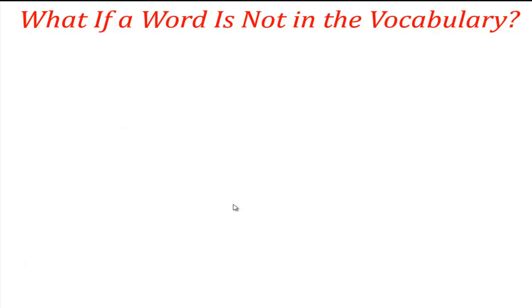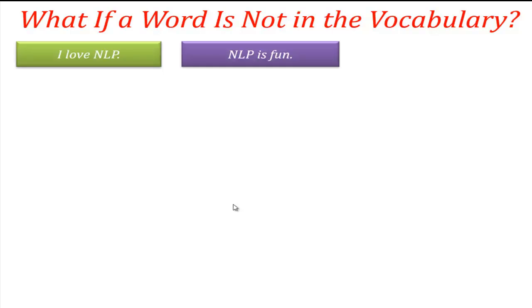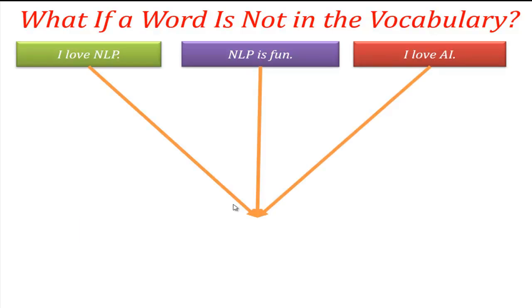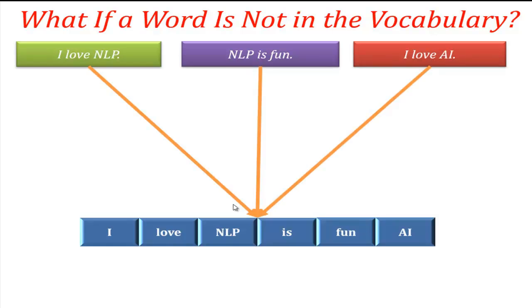So first, when we train our model on bag of words, it looks at all the documents we feed it and builds something called a vocabulary. This vocabulary is simple, a list of all the unique words that appear in our training data. So you can see we train the model with these 3 sentences: I love NLP, NLP is fun, I love AI. From this, the vocabulary looks like this that you can see here.